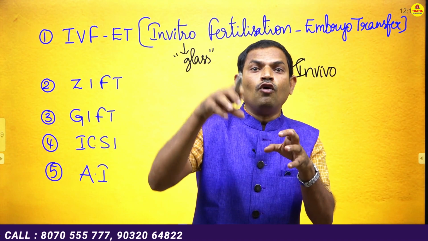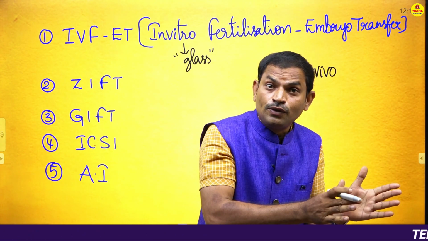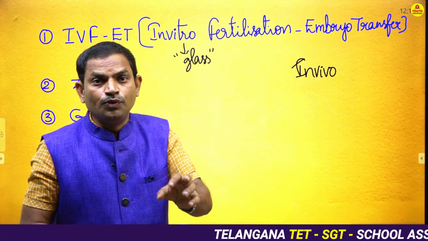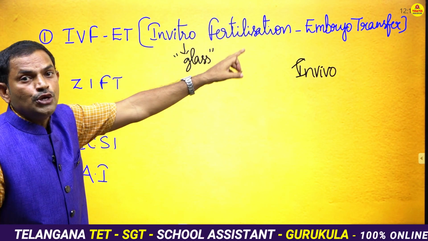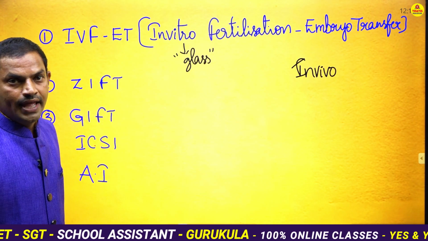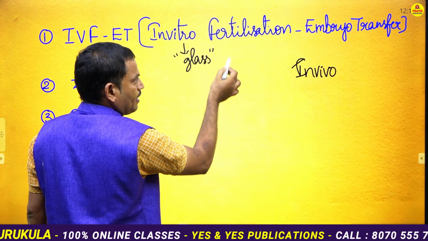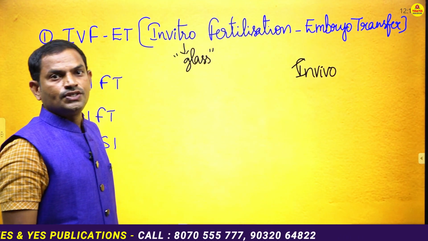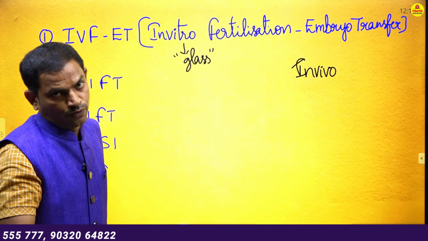After that, the zygote is allowed to develop for some stage, then it will be shifted to the mother's body. That particular technology is called in vitro fertilization, embryo transfer. Once the fertilization is over, it is allowed to develop for some time, then it will be transferred into the mother's womb, that is into the fallopian tube or directly into the uterus.